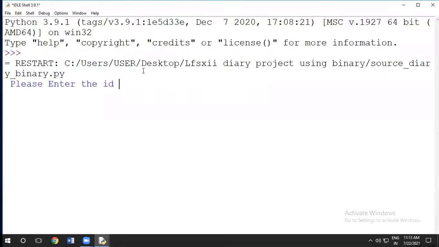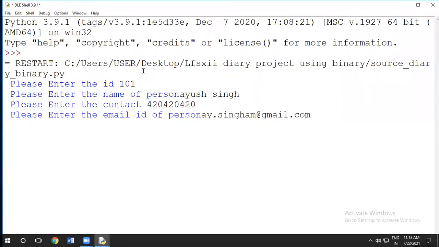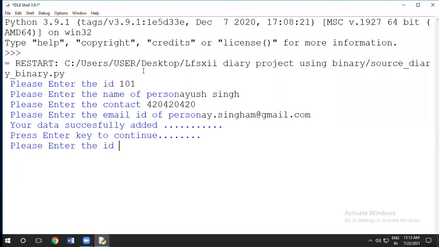Enter the ID. I have entered 101. Name I have written Ayush. If there is a spelling mistake, don't be angry. Contact number we have 420. Email ID ayush.singham@gmail.com. Okay. Record successfully added. Press enter. I have pressed enter.